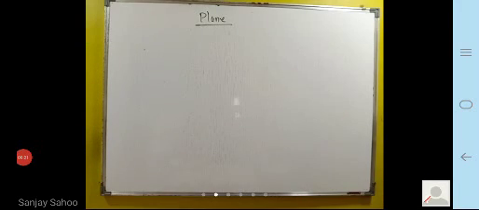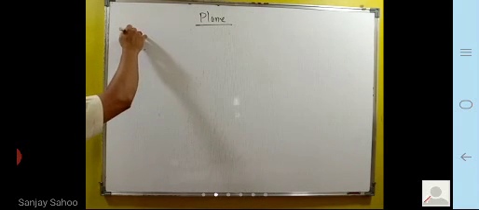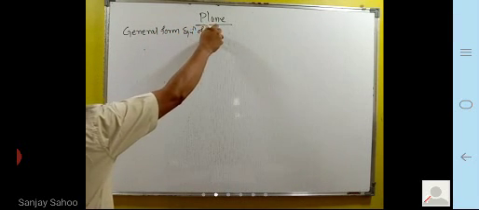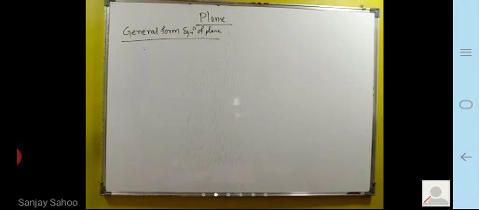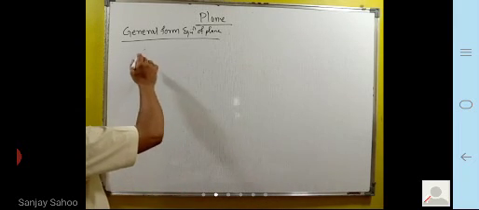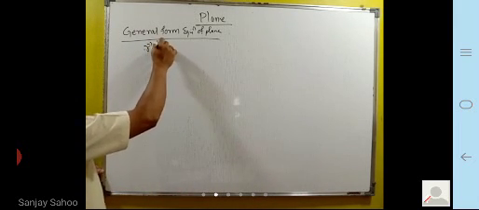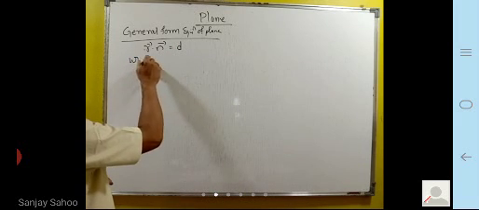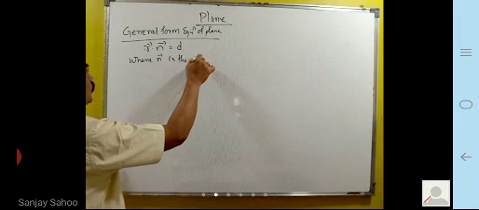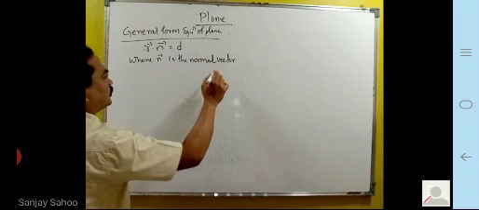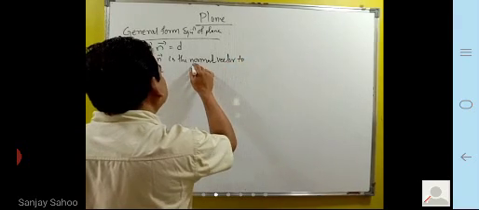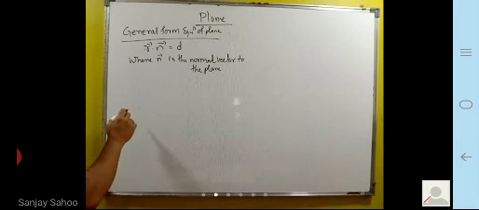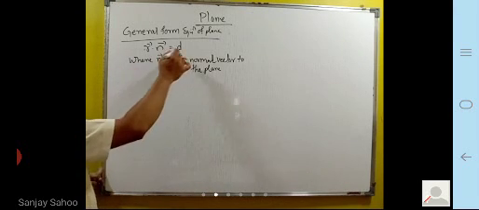Next is the general form of the equation of a plane. The general form will be r dot n is equal to d, but this d will not be the distance, where n is the normal vector to the plane. This is the vector form.